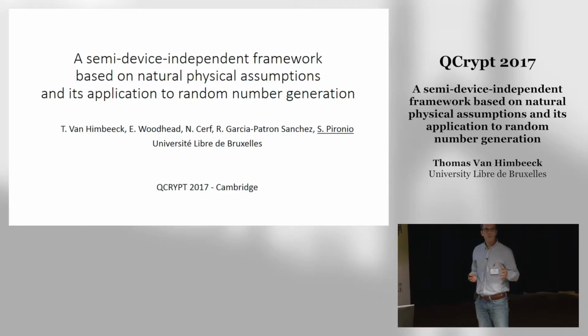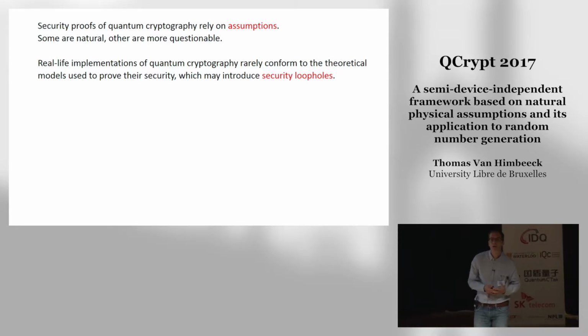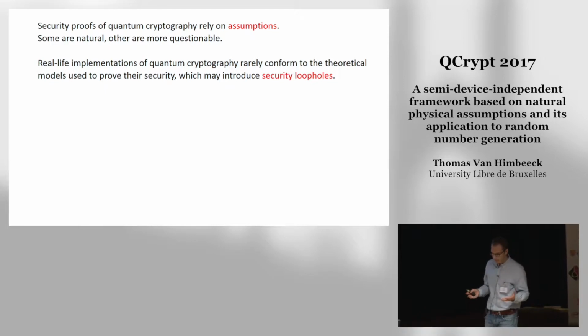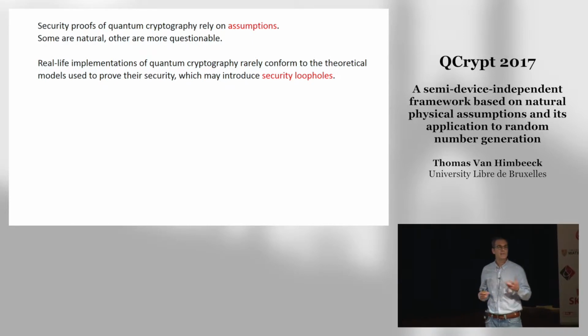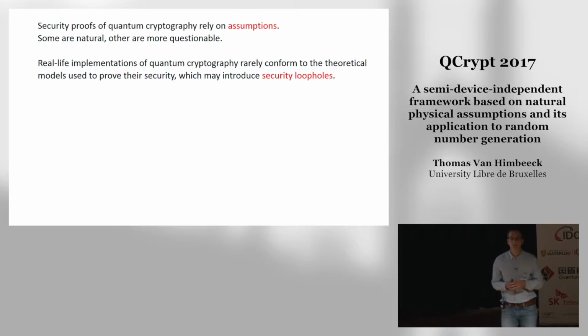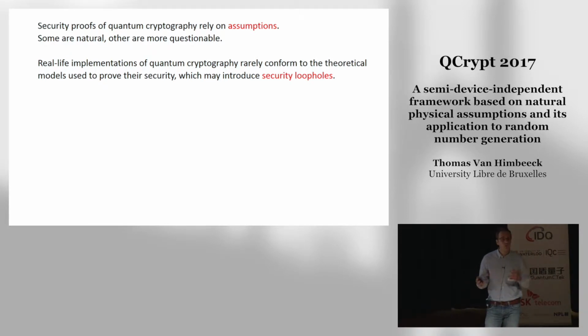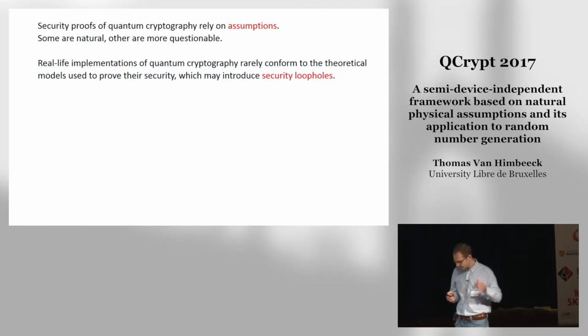Okay, so as you all know, security proofs of quantum cryptography rely on assumptions, and some assumptions are quite natural, like the validity of quantum mechanics, for instance, but other assumptions may be more questionable, and it is often the case that real-life implementations of quantum cryptography do not conform to the theoretical models which are used to prove their security, and this may open security loopholes.